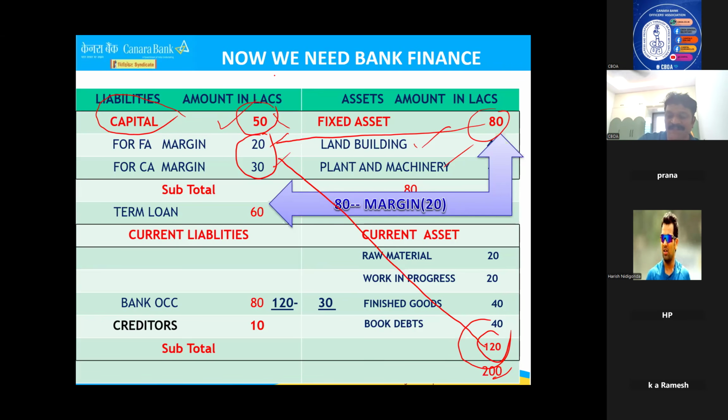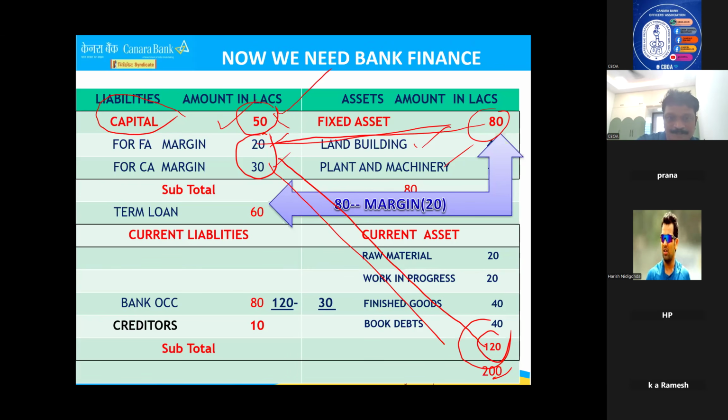That is 50 lakhs. What I would like to tell you is that in a balance sheet, you will not find 20 lakhs, 30 lakhs. You will find only 50 lakhs. But what is 50 lakhs? Because you brought the margin in this business, we know 20 lakhs for this and 30 lakhs for that, but that is not available in the balance sheet. That's why we should know what margin we brought for current assets and what margin we brought for fixed assets. Okay, that is the latter part we will take care of.